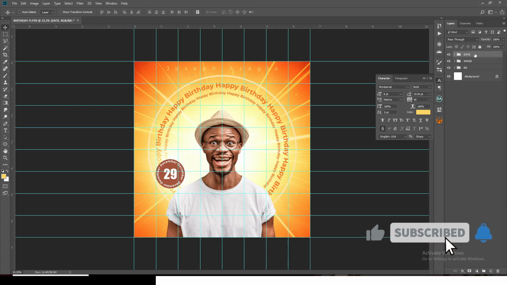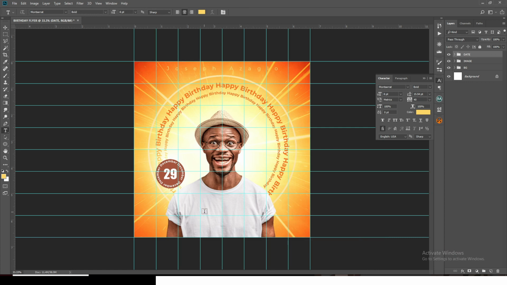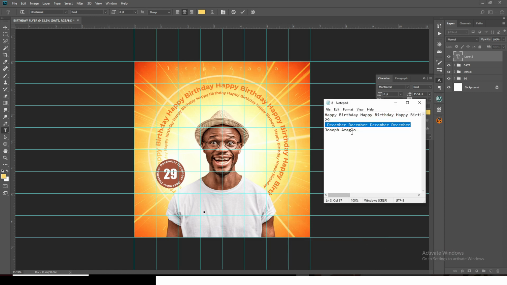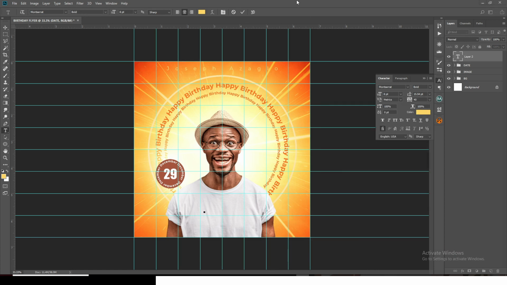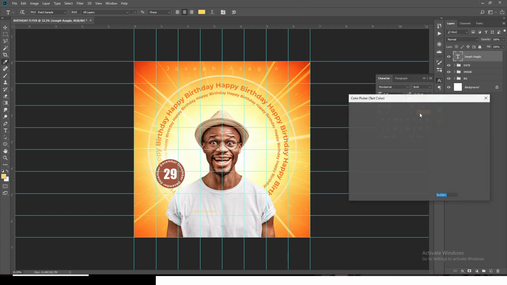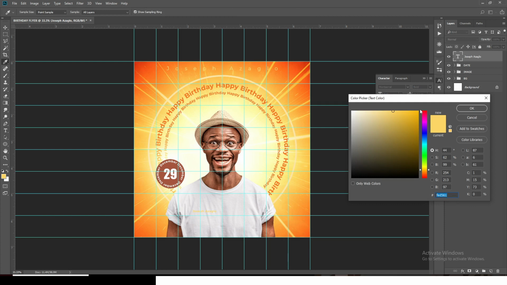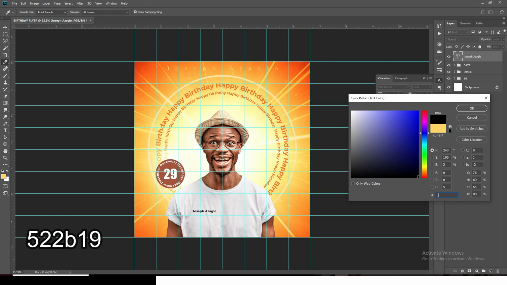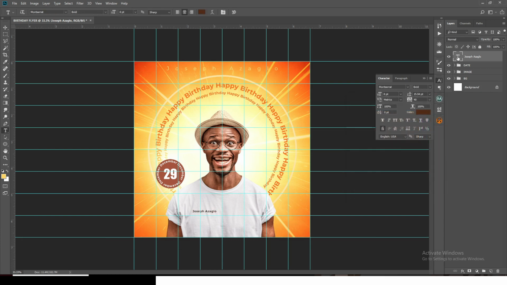Alright, so that is it for you. And now you also want to bring in the name, so I'm going to click there, and then I'm going to bring the name here, and I'm going to paste it there. On the name, I'm going to click on the color, and I will give it this color 522B19. Enter. I also double click it, click on the middle, and then give it a space bar.